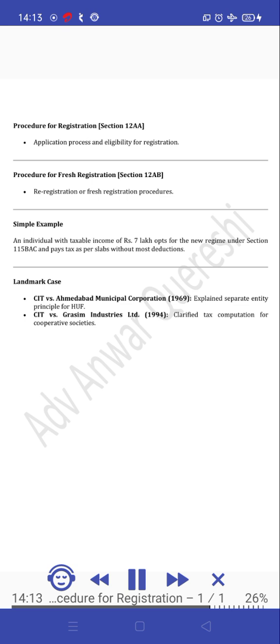Simple example. An individual with taxable income of 7 lakh rupees opts for the new regime under Section 115BAC and pays taxes per slabs without most deductions. Landmark case. CIT vs. Ahmedabad Municipal Corporation, 1969. Explains separate entity principle for HUF. CIT vs. Grasim Industries Limited, 1994. Clarified tax computation for cooperative societies.